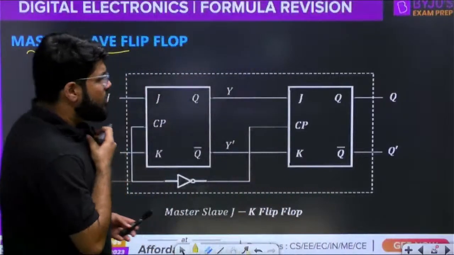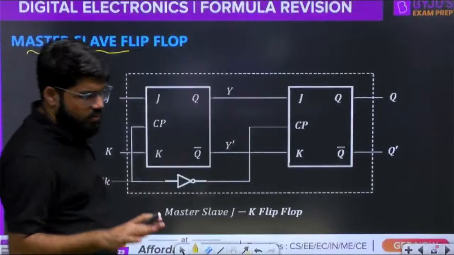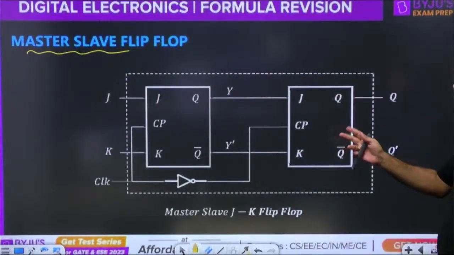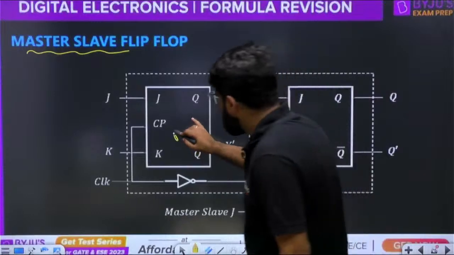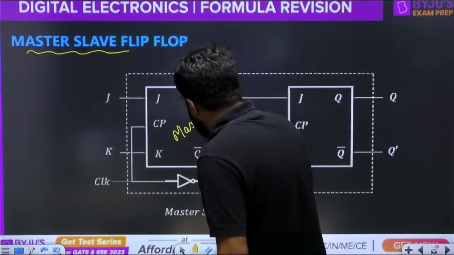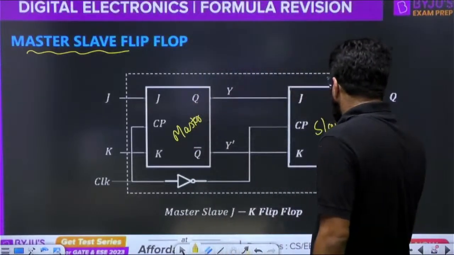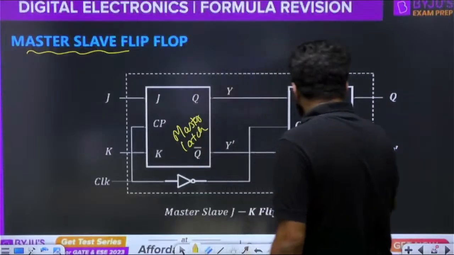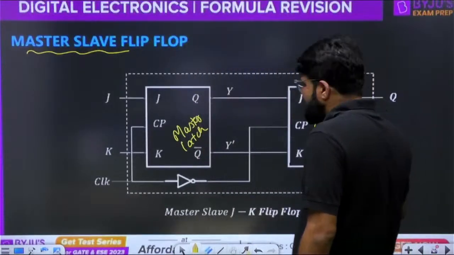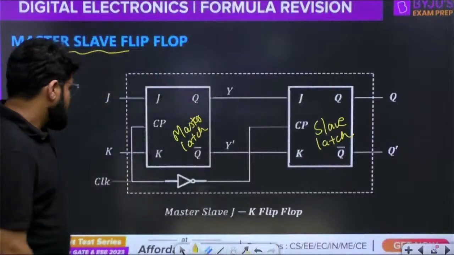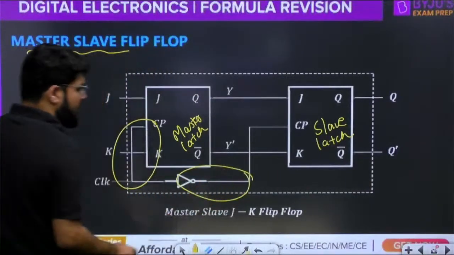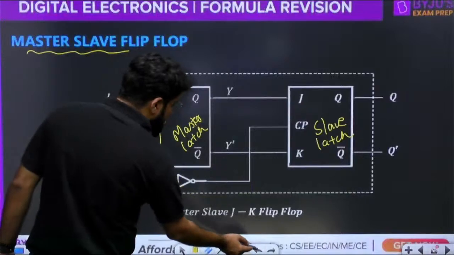You can watch any of my earlier sessions on what flip-flops are, how flip-flops are edge-triggered, and how this cascade combination of two latches works. This is the master latch. We connect two latches in cascade and feed them with complement clock. If this is getting the clock CP, this is getting the CP complement. Pay attention, so both are not active at the same time.